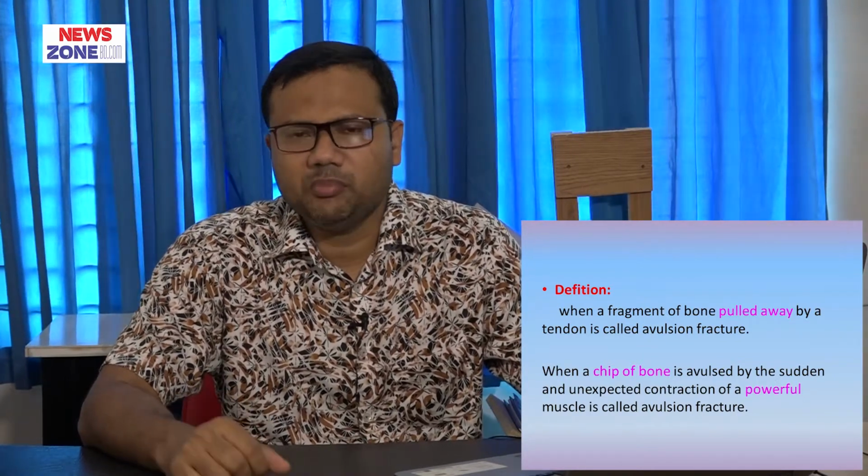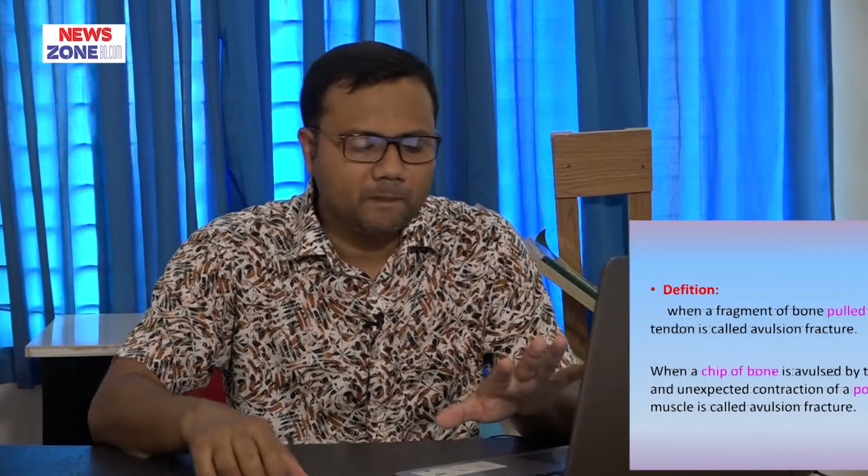The thing is simple. For example, this muscle is inserted here in the radial styloid. If there is a sudden and violent contraction of the brachioradialis muscle, then this muscle can avulse a small chip of bone, and this is the avulsion fracture.